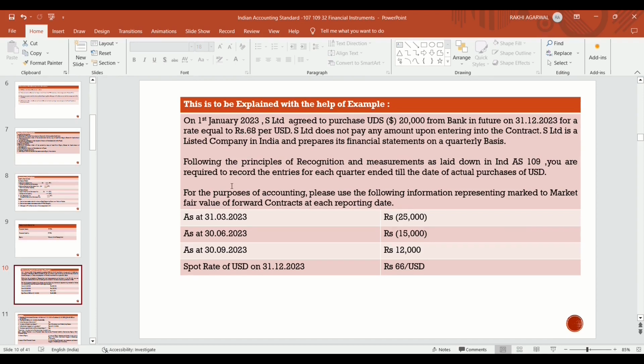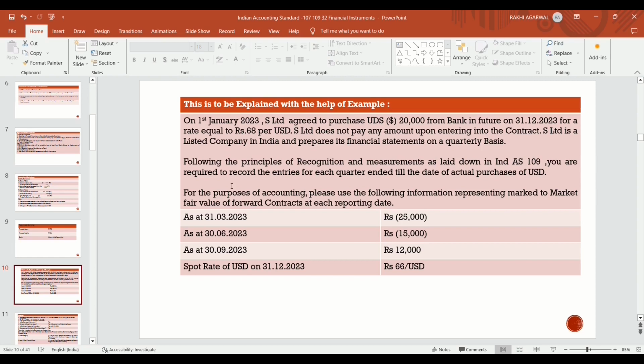So for the purpose of accounting, please use the following information representing mark to market fair value. This amount is the margin amount. It is in rupees, not in dollars. The value of the contract at each reporting date: on 31st March 2023, it becomes 25,000 loss. On 30th June, it becomes 15,000 loss, and on 30th September, it becomes 12,000 profit.